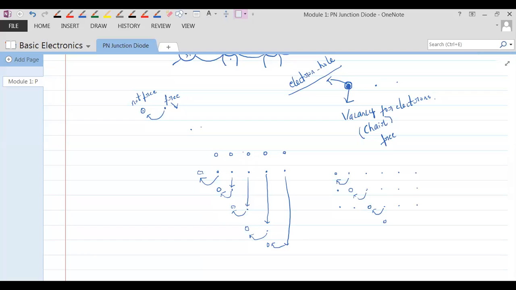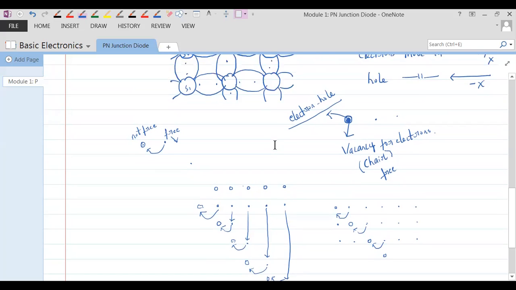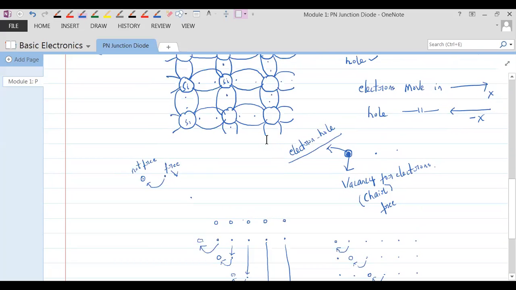So that's why we say, maybe you have heard this explanation, that when an electron and a hole combine, they disappear. It's not disappearing. It's becoming immobile. Earlier they were moving around. Now the electron has a very comfortable seat to sit on. So when it sits, it is not free, and when it is not free, it is not contributing to the current. Rather, when it is moving, it contributes to the current. So this is what I wanted to give you regarding electrons and holes.